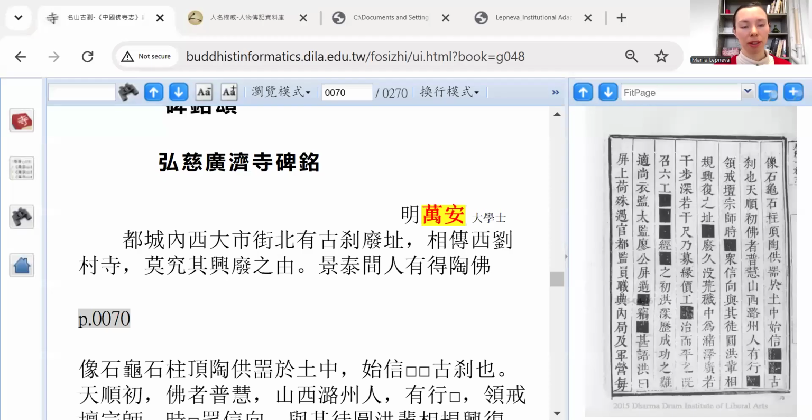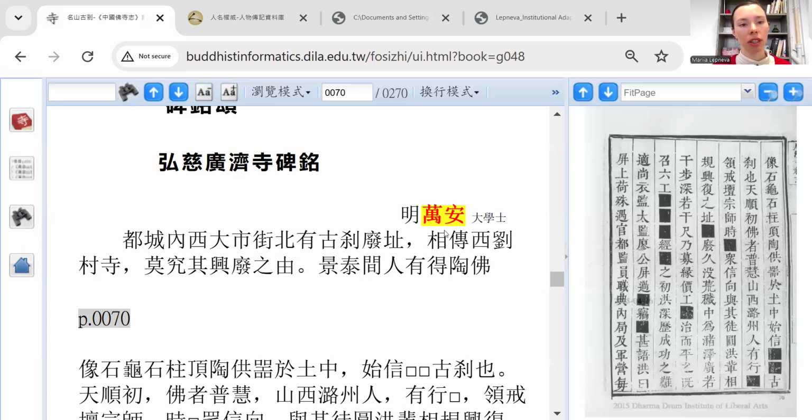This is the example that I'd like to share with you today. The text is called 弘慈广济寺碑铭. 弘慈广济寺 is the name of the monastery that I'm studying. 碑铭 is an inscription of a stone stele that was erected in that monastery. And here I have the author of the inscription, Ming Wan'an 大学士. Ming is the dynasty, the Ming dynasty. Wan'an is the name of this person, and 大学士 is one of his titles.